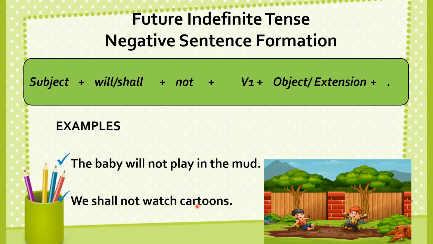I hope that now you know how the negative sentence of the future indefinite tense should be formed. Following this formula, I have written these two sentences, and I hope that now you can also write your own sentences. Let's move on and talk about the interrogative sentence formation.